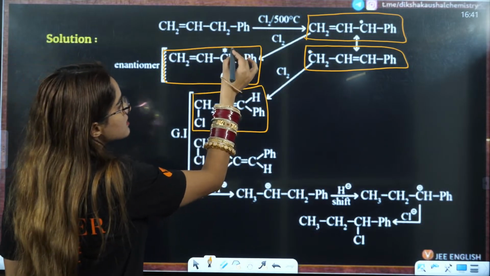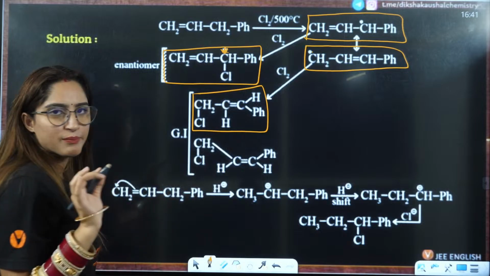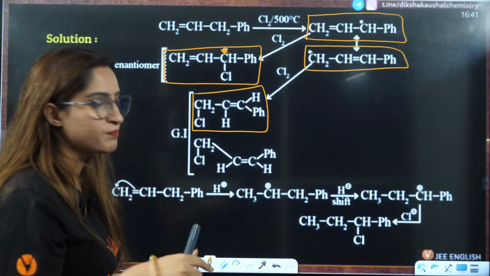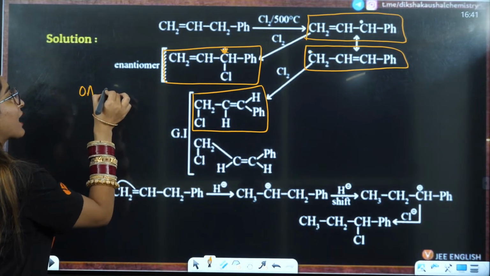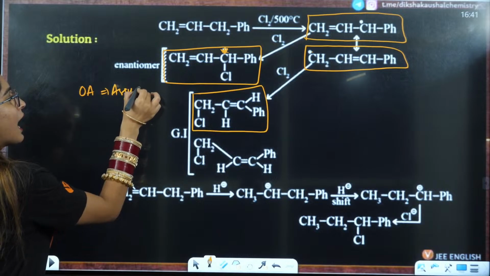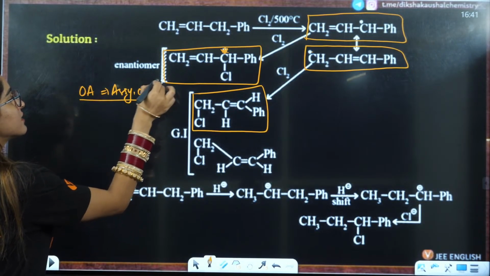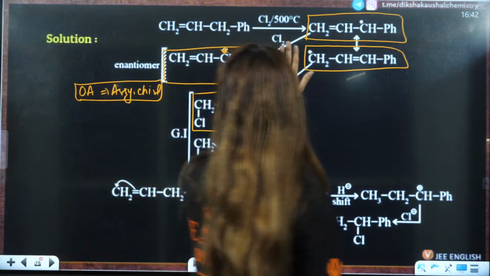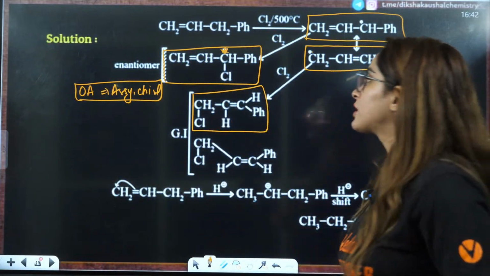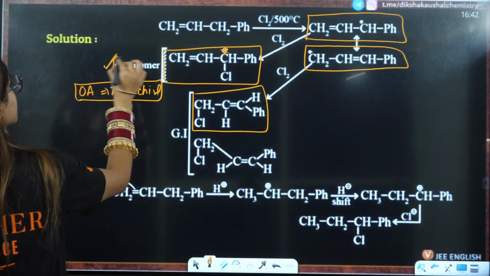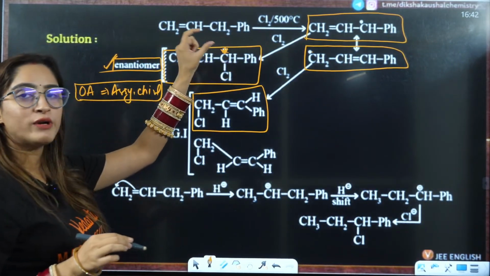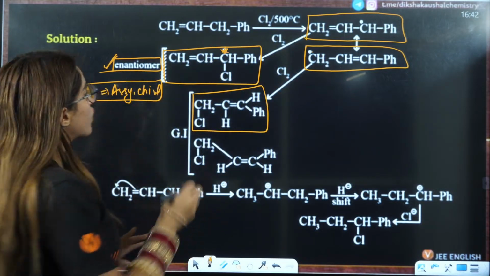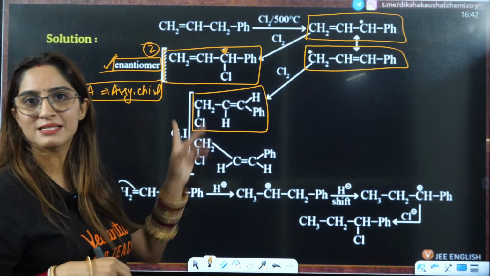So if you see this, we know that this is a chiral carbon. So whenever you have a chiral carbon and it is an asymmetrical molecule, we know that an optically active compound is one which is asymmetrical and which has a chiral center. So that means this is optically active, right? It has a mirror image which is non-superimposable to it. So that means you can have 2 enantiomers here, right? This compound can exist in one more form, that is the enantiomer of this compound. So 2 compounds are already formed in this case, right?